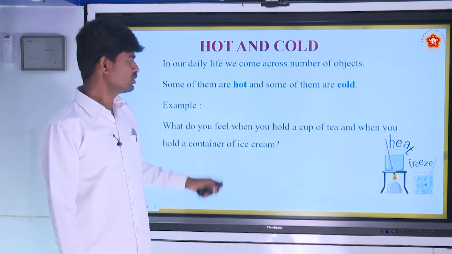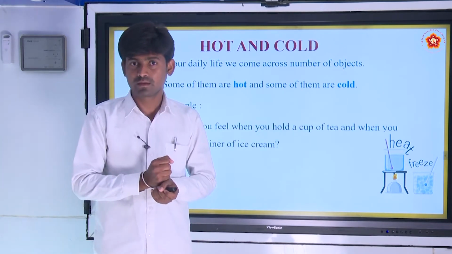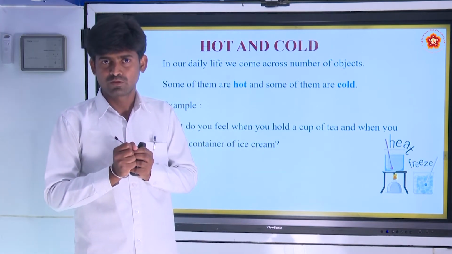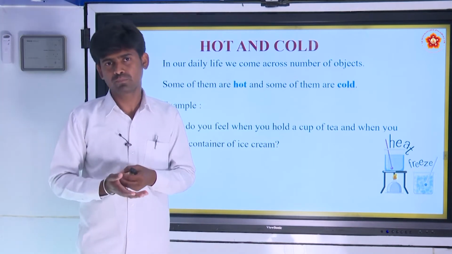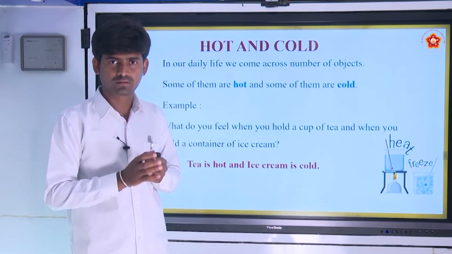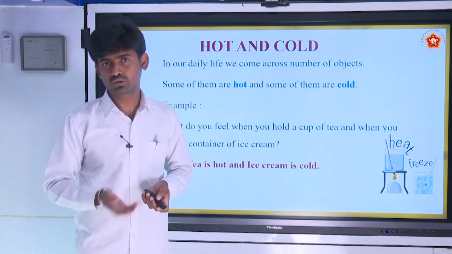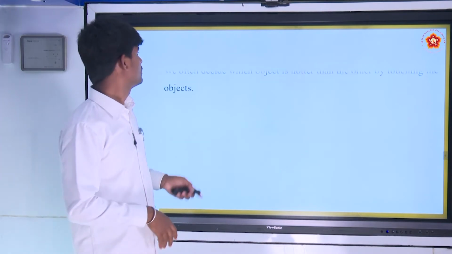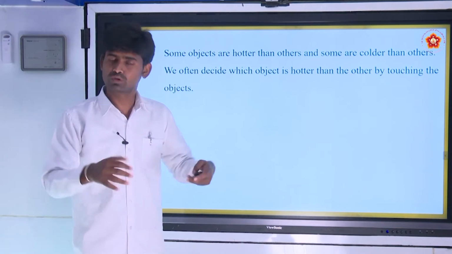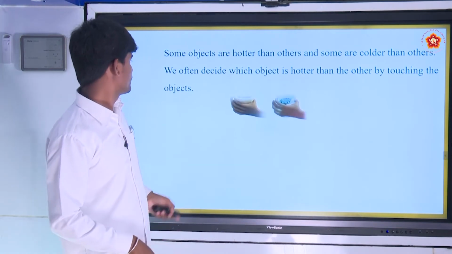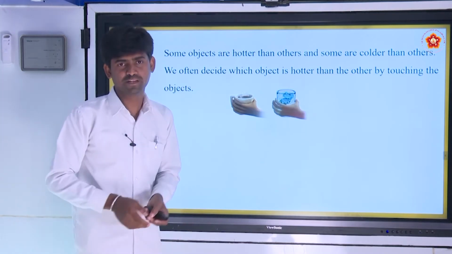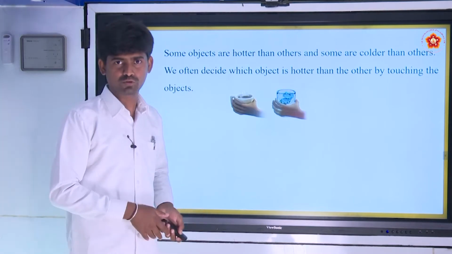Example: what do you feel when you hold a cup of tea, and also when you hold a container of ice cream? You don't feel the same. A cup of tea is hot and ice cream is cold. So some objects are hotter than others, and some objects are colder than others. We can decide which object is hotter by touching.